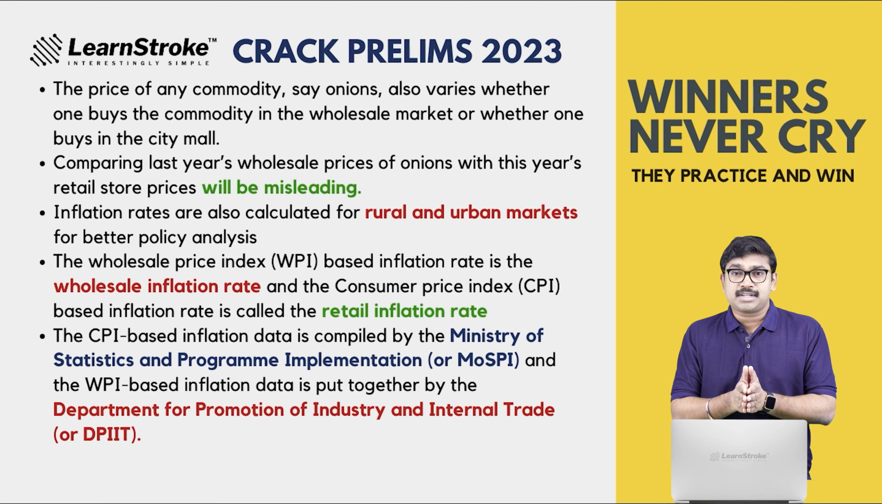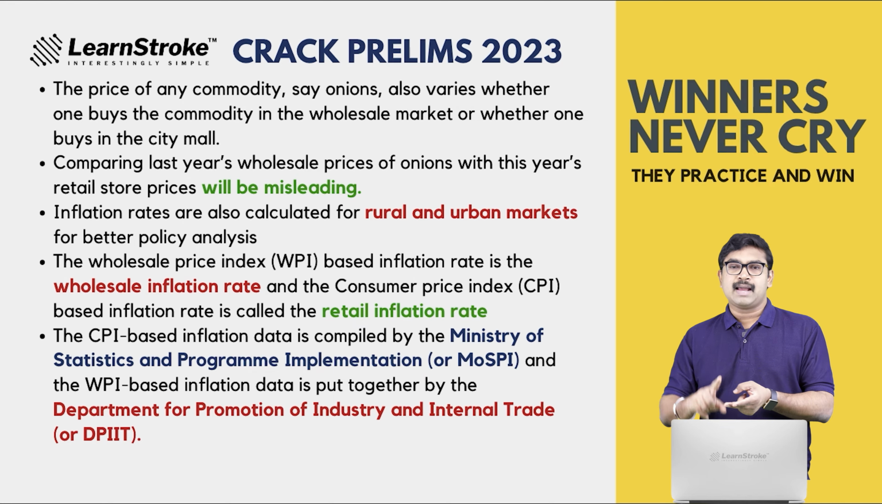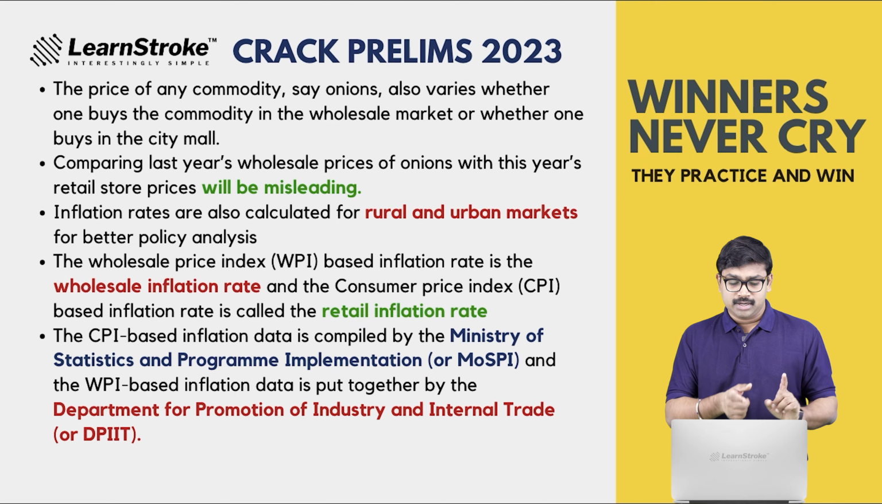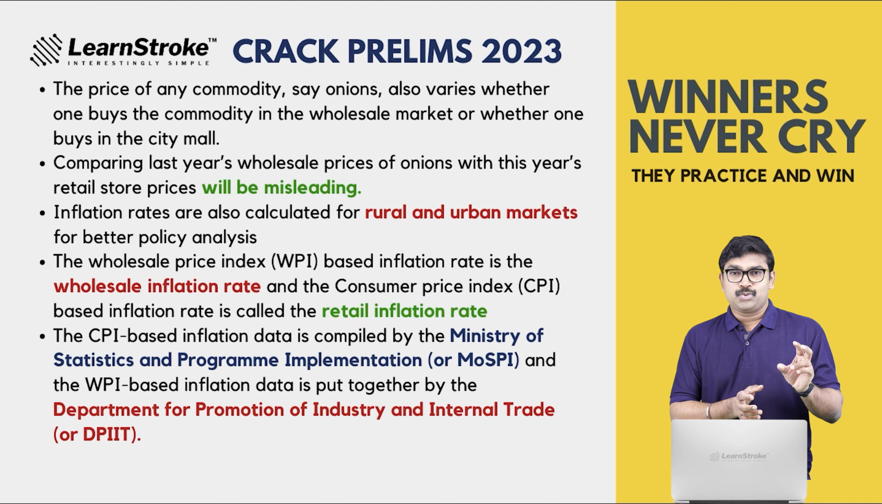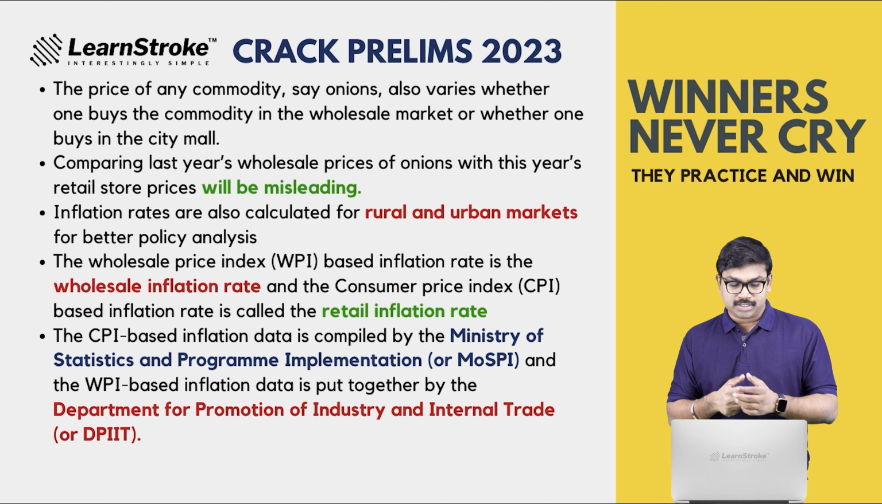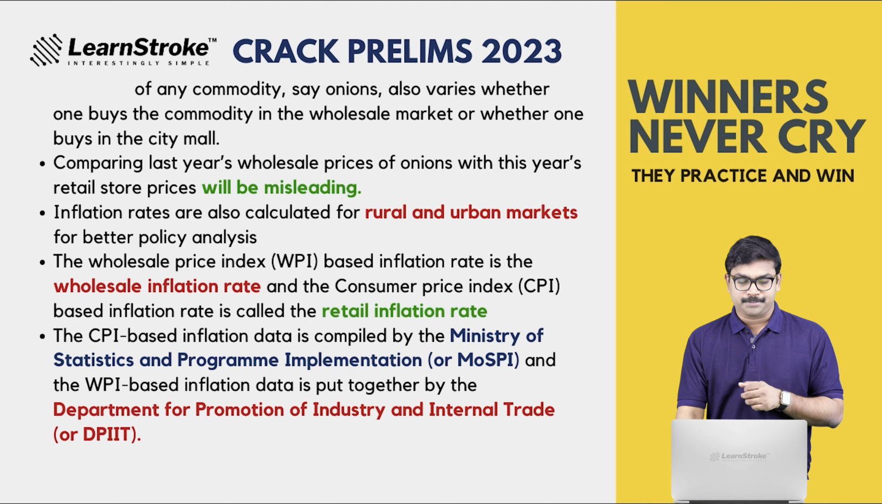Inflation rate is calculated for rural and urban markets, and that is why we have CPI and WPI, where different commodities are marked. Now the important thing: who releases this? A typical UPSC question. CPI is released by the Ministry of Statistics and Programme Implementation, which is called MOSPI. And WPI is created by DPIIT, the Department for Promotion of Industry and Internal Trade. This should be remembered because it can be a question.